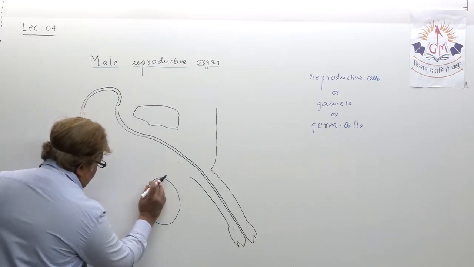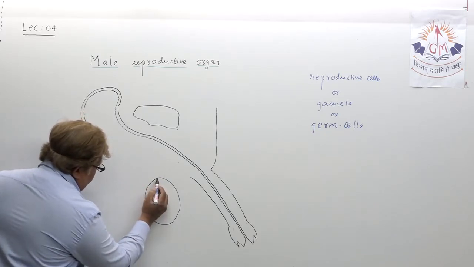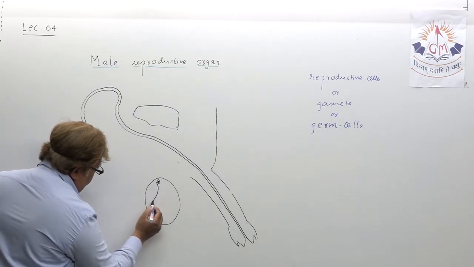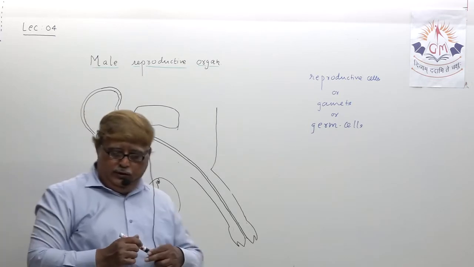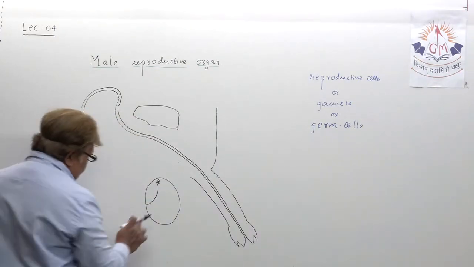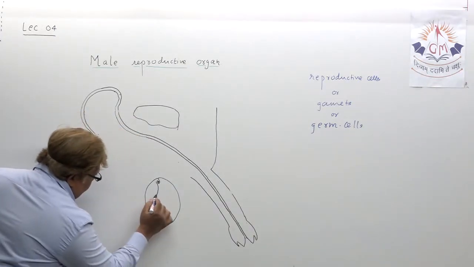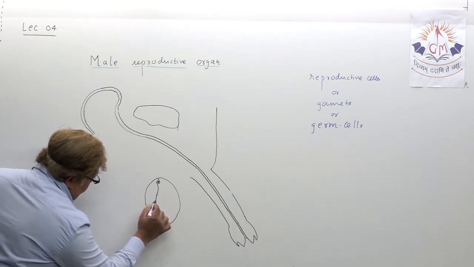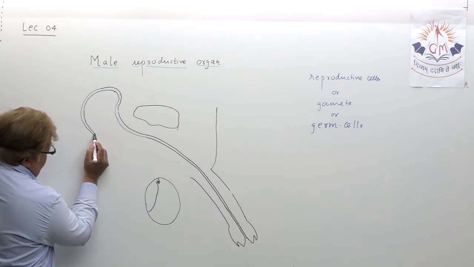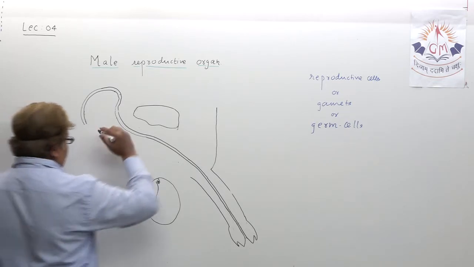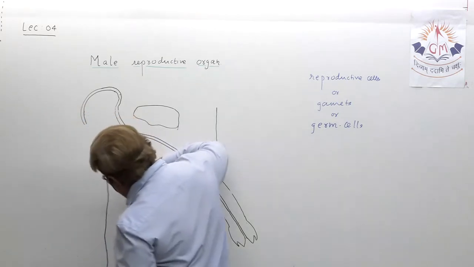Testis, and then here one structure you have to show which is actually known as the epididymis. What? Epididymis. Make it a little this way. Epididymis, from which actually this vas deferens arises.